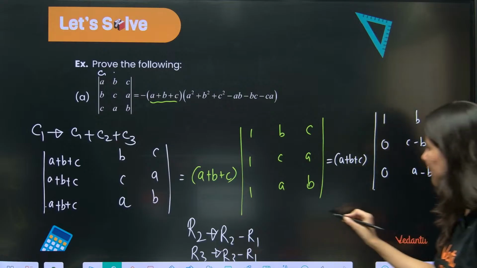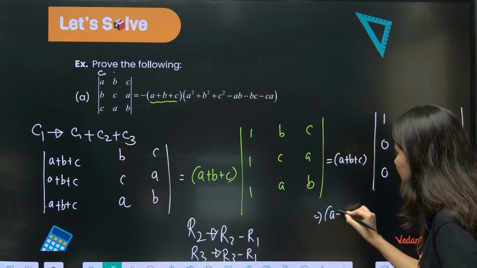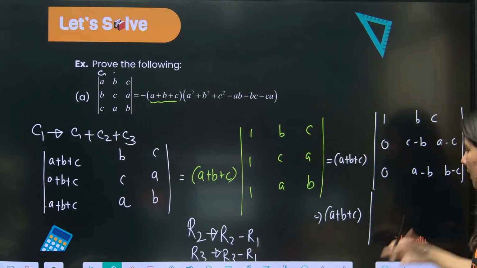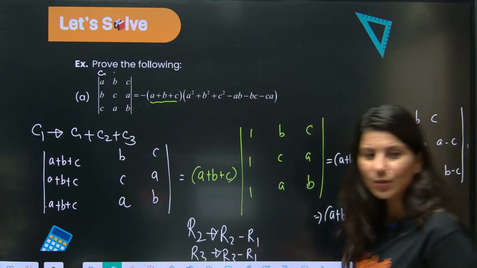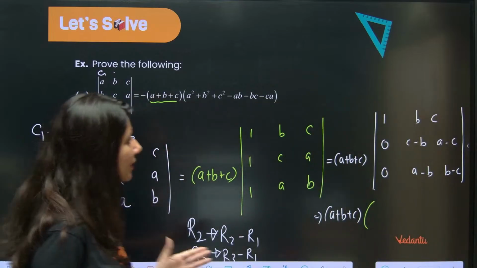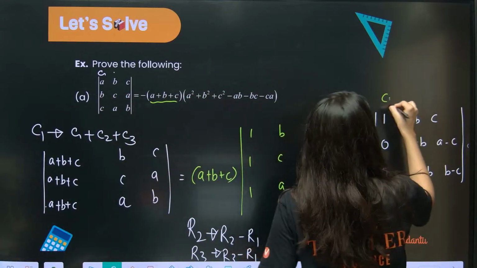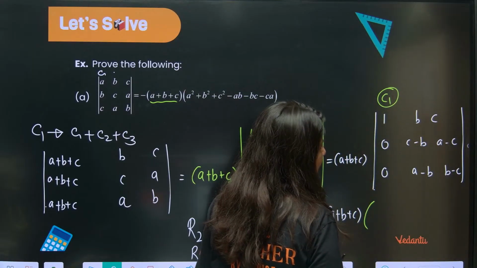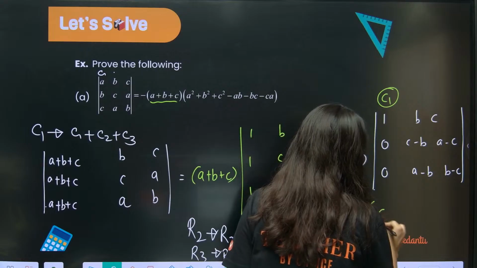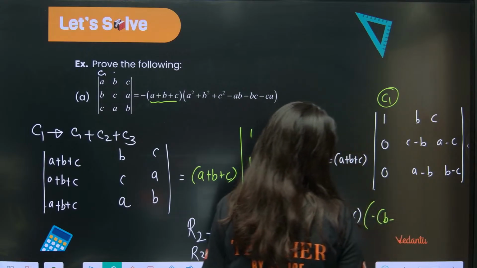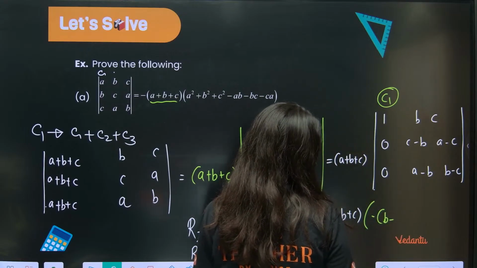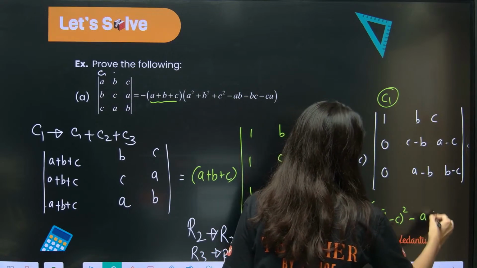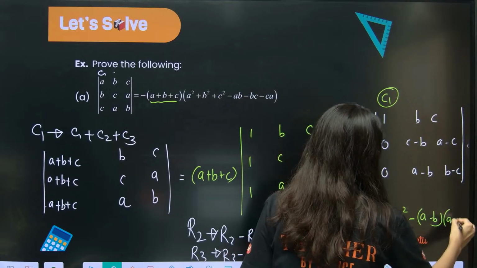Now open it right away. So this is A plus B plus C, correct? Now if you open this determinant, the moment you see 1, 0, 0, what do you do? Open along column number 1. So what will happen? C minus B into B minus C, so this is negative of B minus C whole square. Minus, what about this? This is A minus B and A minus C.